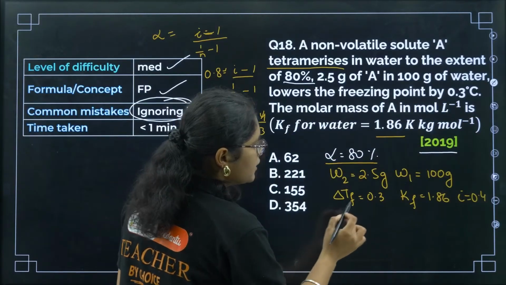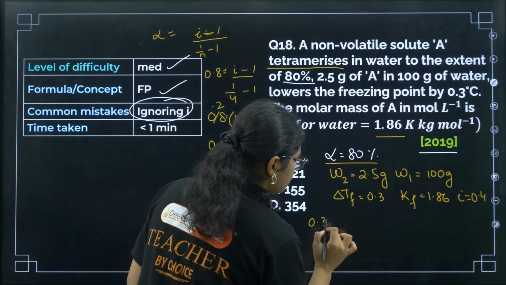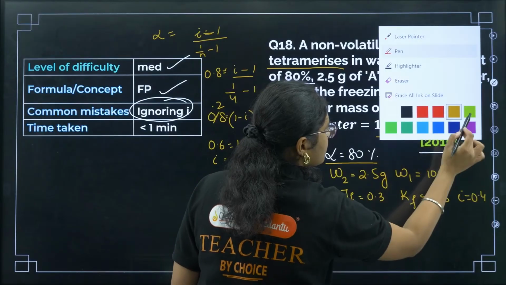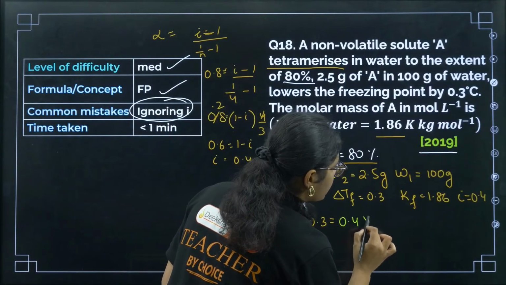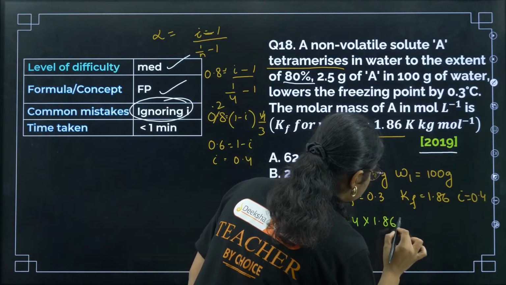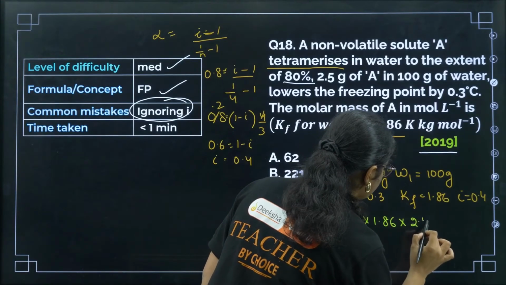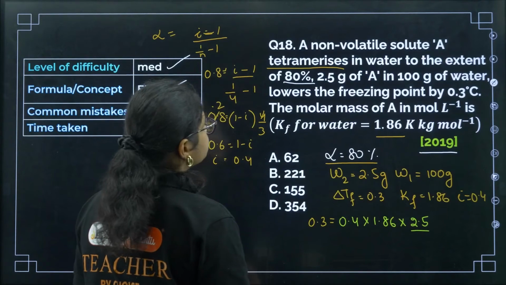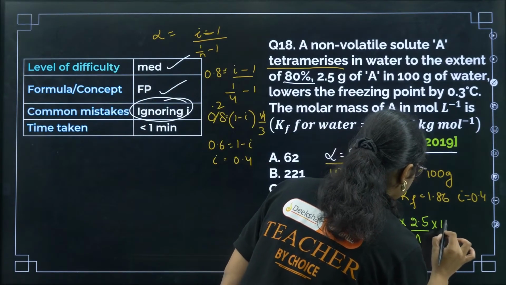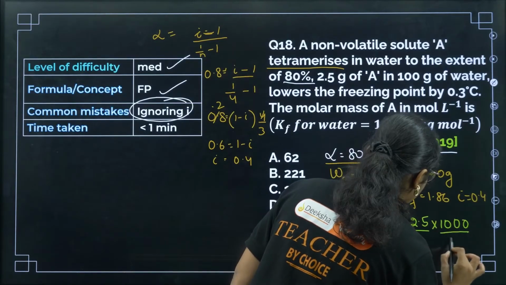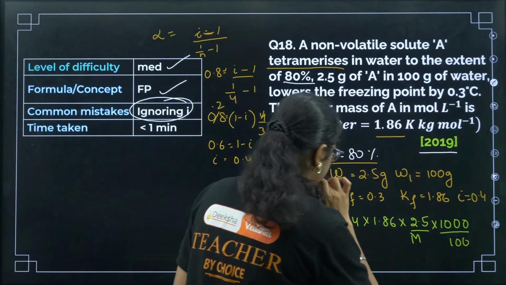Now let us substitute. Delta TF is 0.3, I value is 0.4, KF value is 1.86, W2 value is 2.5, divided by the molecular mass we need to find, into 1000, by 100. Clear?